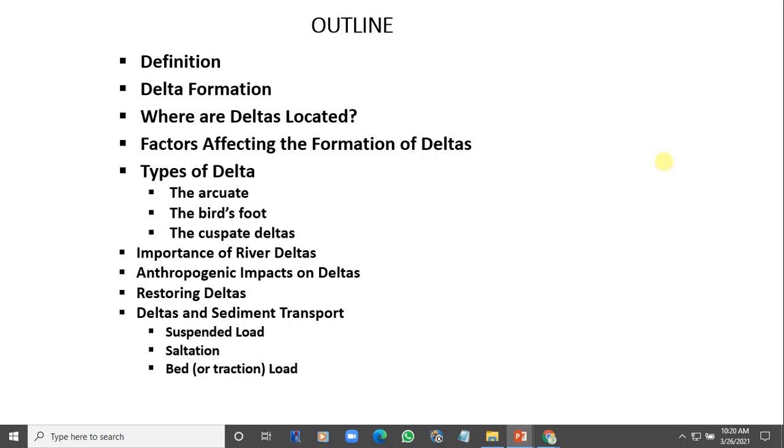Okay. Now, this sediment bed, when it becomes excessive or when it accumulates one upon another over a period, and when the rate of deposition is higher than the rate of erosion, then a delta is formed. Please note, delta can only be formed when the rate of deposition is higher than the rate of erosion.